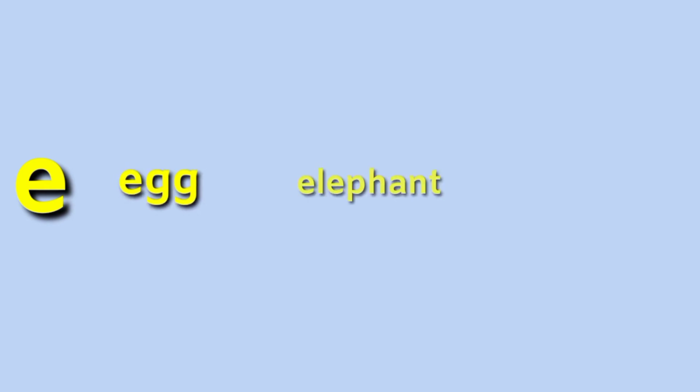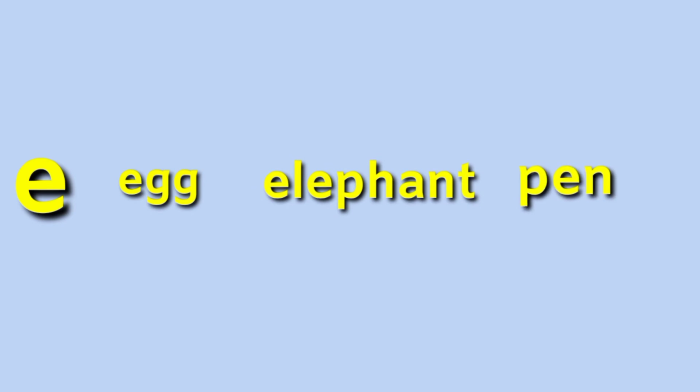Now we see the second letter, that is E, and the words are egg, elephant, pen. Now we join the letter E in each word.